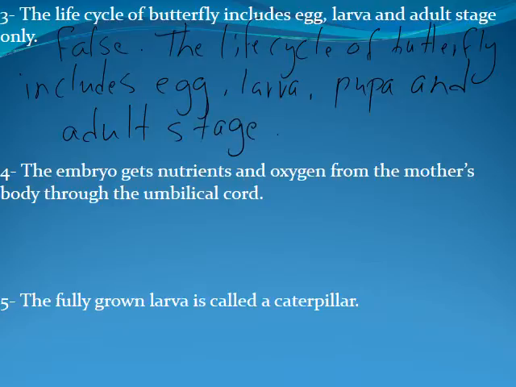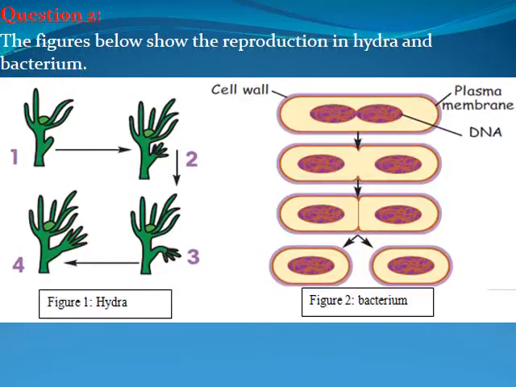Moving to 4. Shahid. The embryo gets nutrients and oxygen from the mother's body through the umbilical cord. True. Thank you. Moving to 5. Yes, Jad. The fully grown larva is called a caterpillar. True or false? This is true. Okay, whenever it's false, you have to write a complete answer, a complete sentence. You have to write the sentence completely and corrected. Okay? Moving to question number 2.